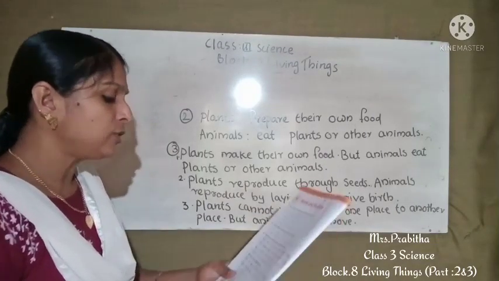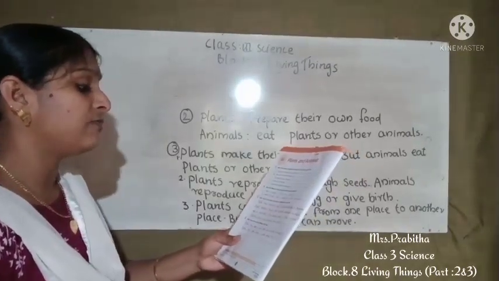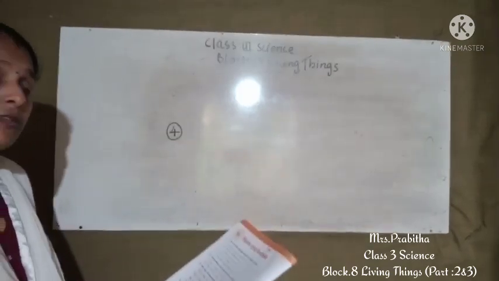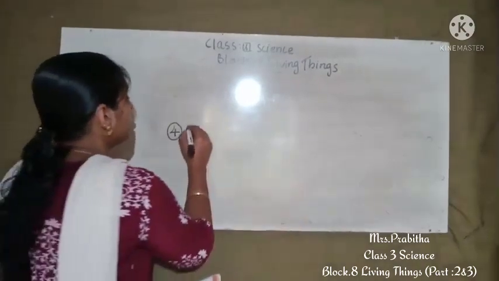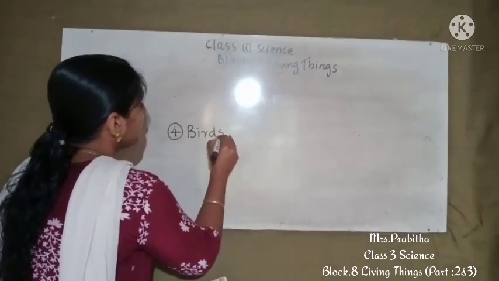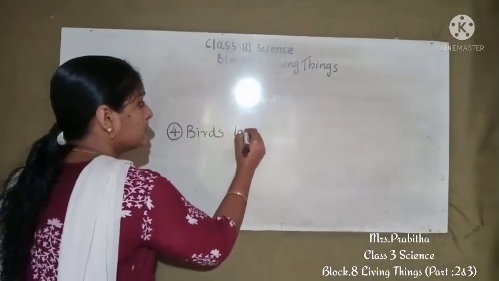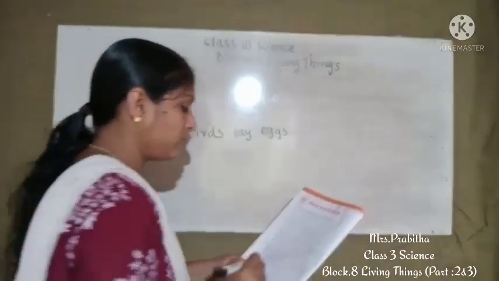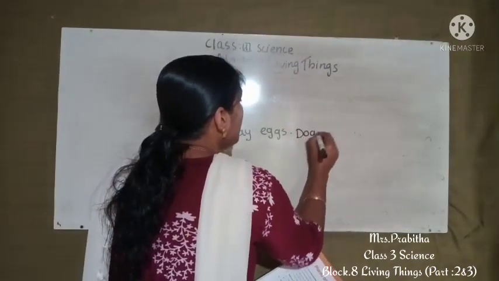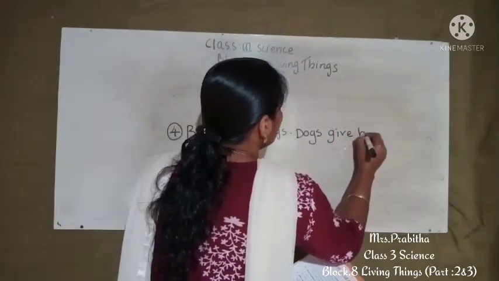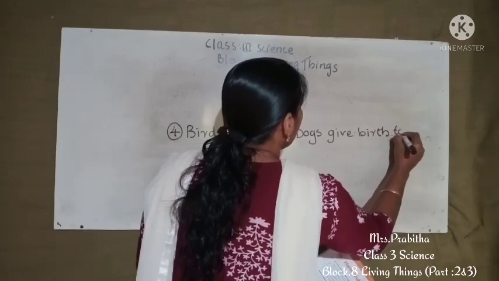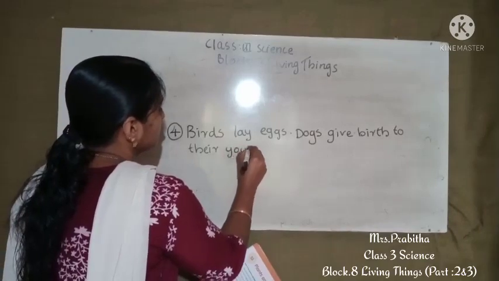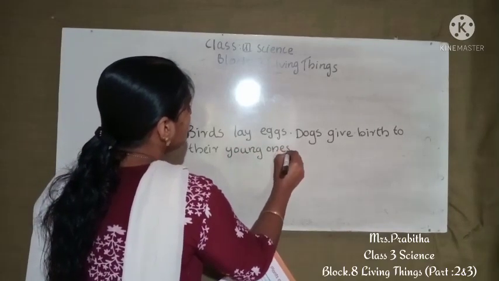Now, fourth question. Write two ways in which a bird is different from a dog. So, how is the bird different from a dog? First difference we can find is that birds lay eggs. What are the dogs doing? Yes, dogs give birth. Okay, so we can write dogs give birth to their young ones. That is one difference we can write.